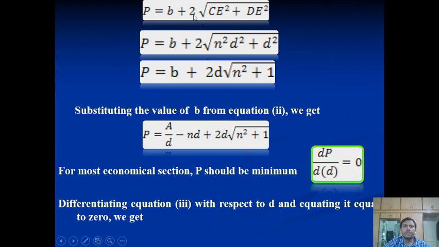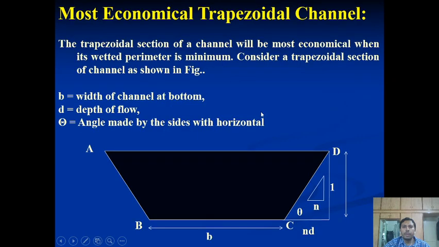Now further inserting the value of B plus 2, now under root of CE square plus DE square. This equation has been derived from, if you remember, this triangle, and you can take the diagonal of this triangle. Earlier you derived the equation from the Pythagoras theorem, AC square is equal to AB square plus BC square, right?